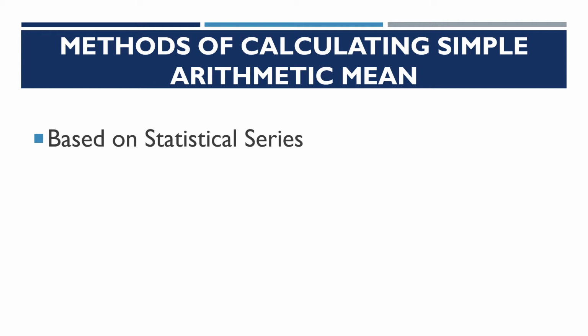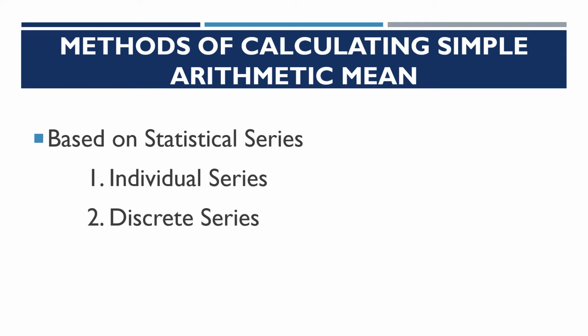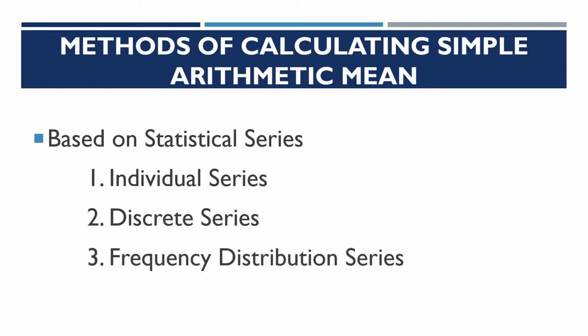Based on the statistical series, it differs. What are the statistical series? We have individual series, discrete series, and frequency distribution series. Individual series is the single value what we will be getting. Discrete series will have the frequency too, a particular value occurring how many times. So the frequency will be given.